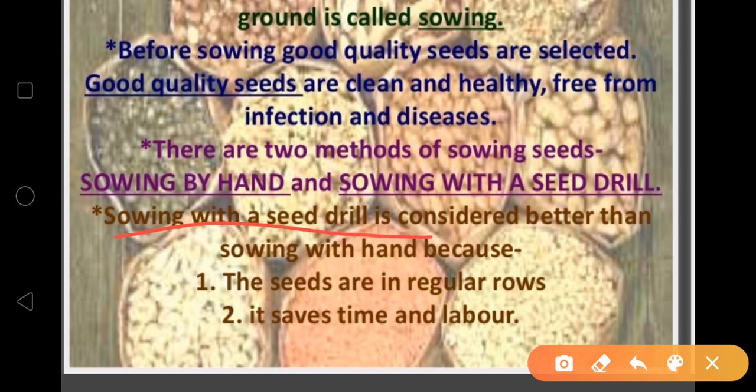Why? Because the seeds are placed in regular rows, and it saves time and labor also. If you use your hand for sowing seeds, it can take too much time, and it requires many persons also. So it's better to use the seed drill.